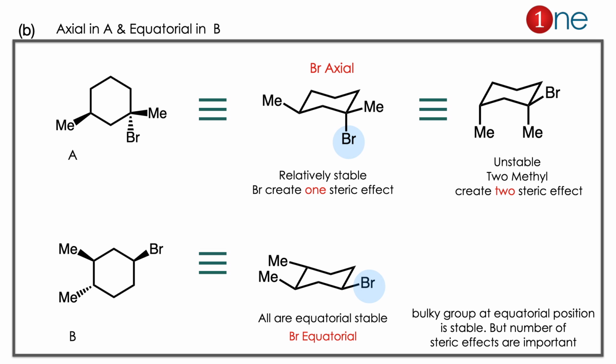So let us analyze the possibilities here. We draw bromine in axial and equatorial. In the first structure, bromine in the axial position is stable. If it is in the equatorial position, you have 2 methyl groups and 2 sterically hindered positions there. So in the first structure, bromine in the axial position is stable. In the B structure, it is perfect. All will be equatorial. So the bulky group in the equatorial position is stable. But in A, it is a little bit of an exception because you are compensating with the methyl groups there.